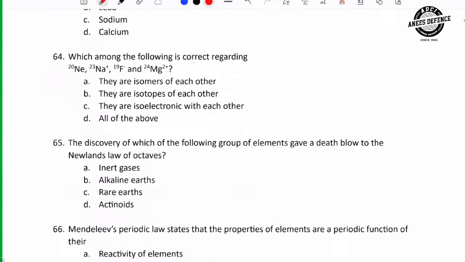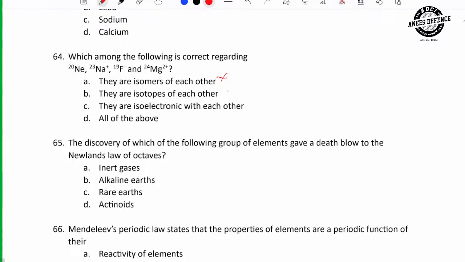Which among the following is correct regarding this? They are isomers of each other. They are not isomers. They are isotopes.